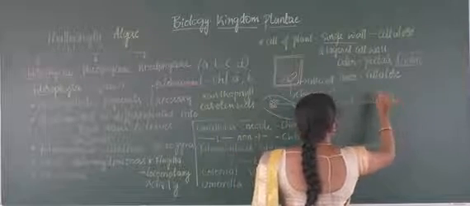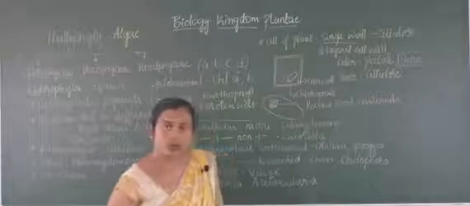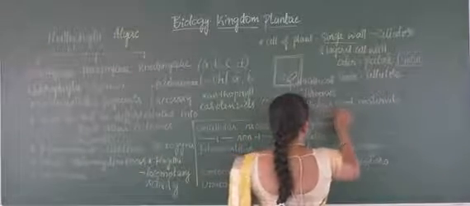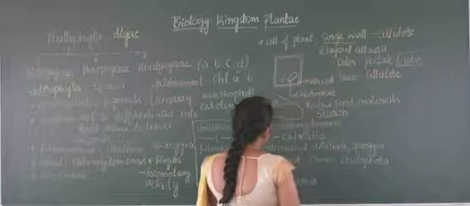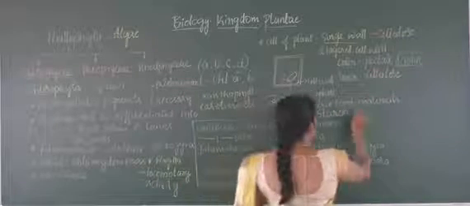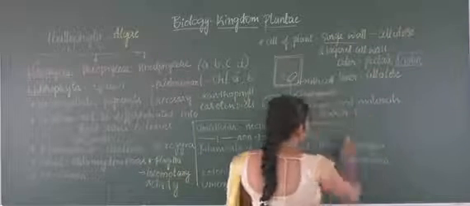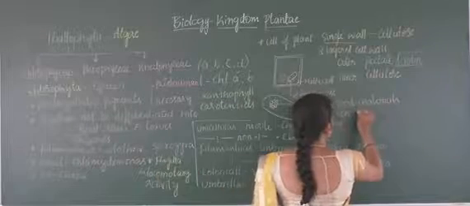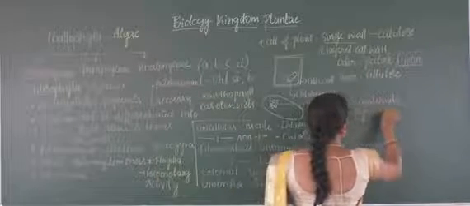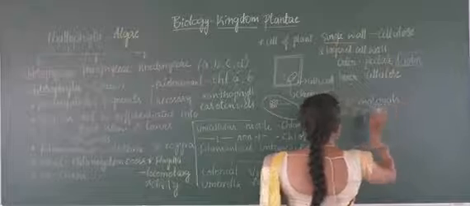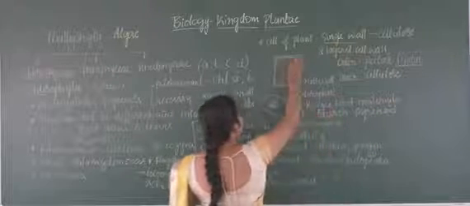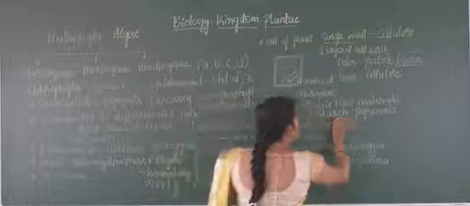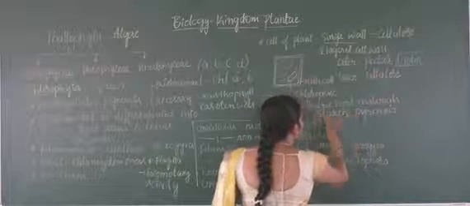In the general condition, the reserve food material is starch granules, and this embedded structure is called a pyrenoid. Normally the reserve food material present in the cell is starch.